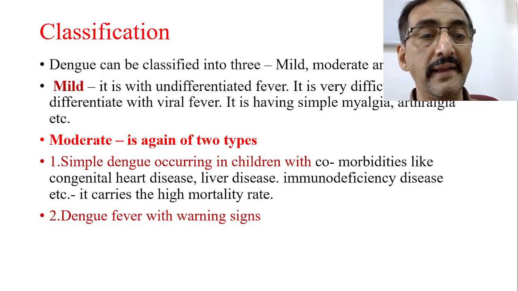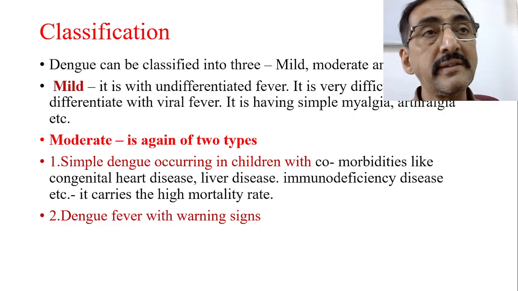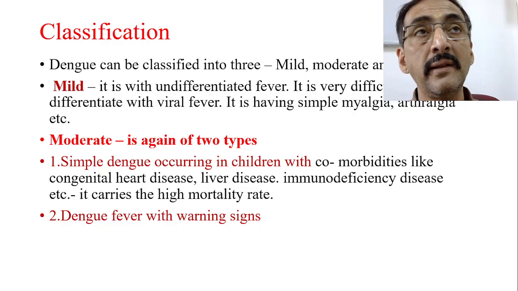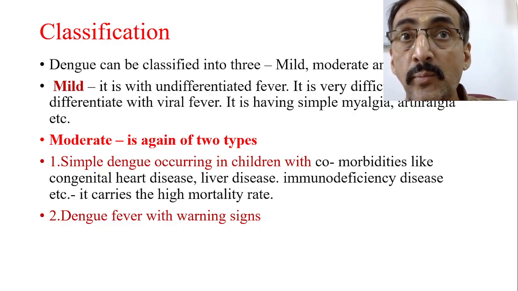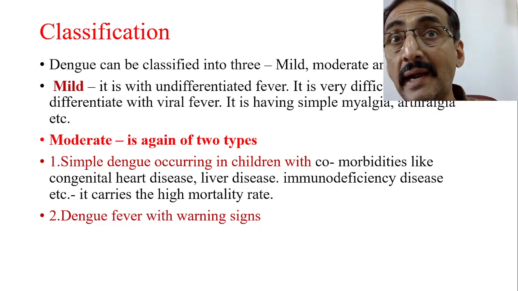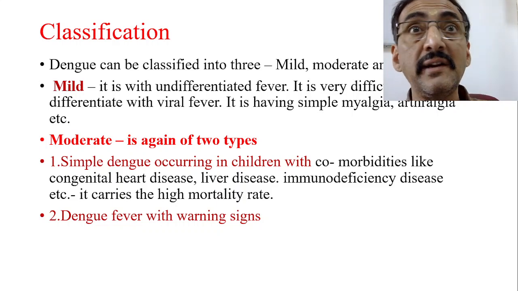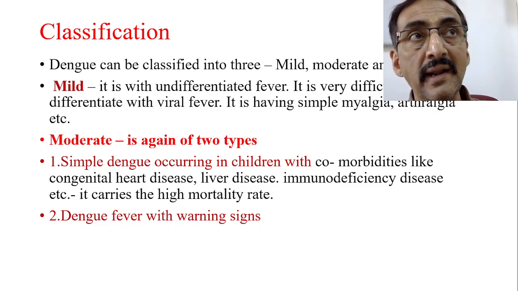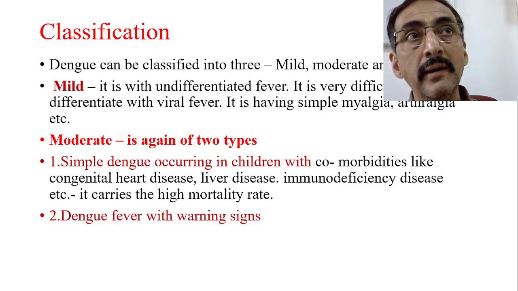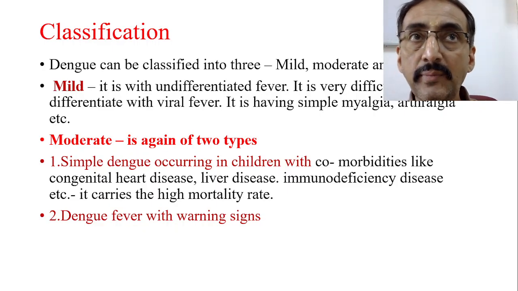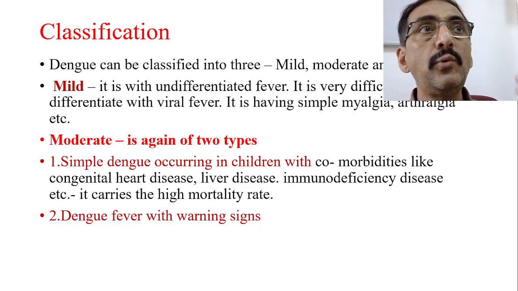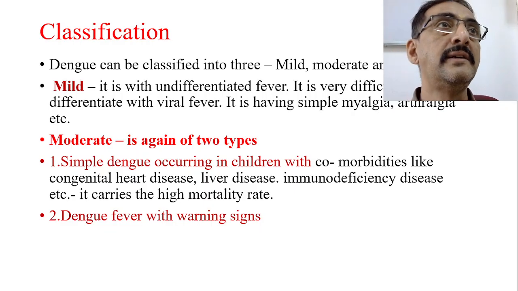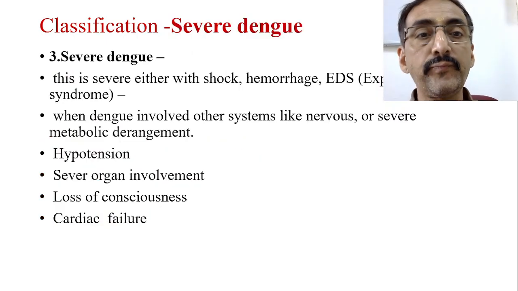Second is dengue fever with warning signs. In the first one, simple dengue fever in a child with comorbidities, risk factors are there, but the child is not developing any warning signs related to dengue. But in the second, comorbidities may be there or may not be there, but there are warning signs. Now in the moderate category we have these two important sets, and accordingly we have to go.